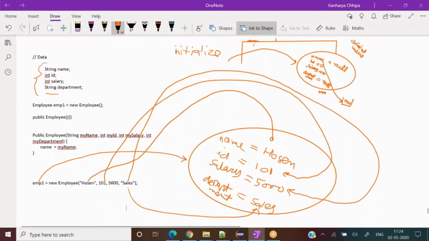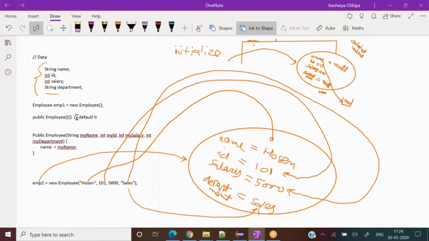What is the difference between first and second? The first one created an object in the memory, but it did not initialize any actual value to those variables. Right. The first constructor is called the default constructor.